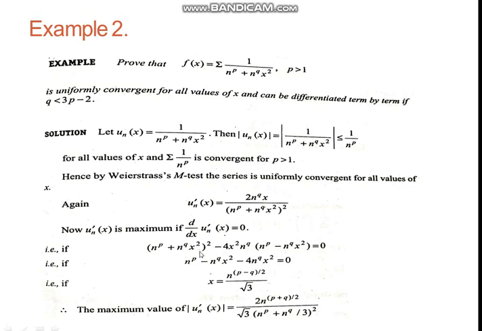Now we will take the value of x from here and it gives us n to the power (p minus q) by 2 upon square root of q. Hence the maximum value of mod u_n'(x) will be obtained at this point, and its value will be equal to this one.